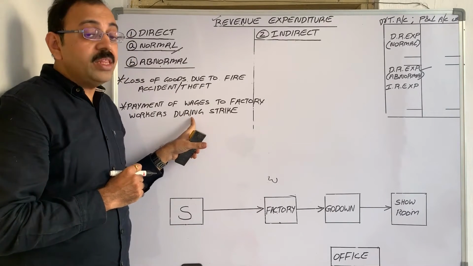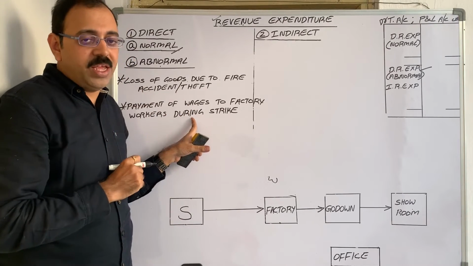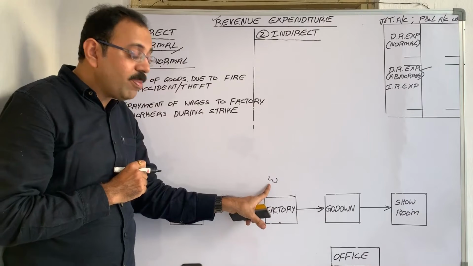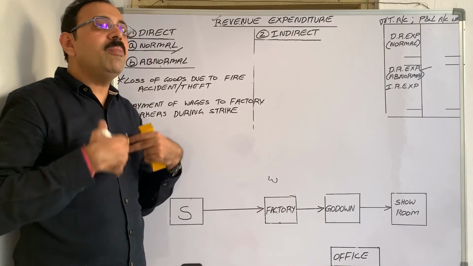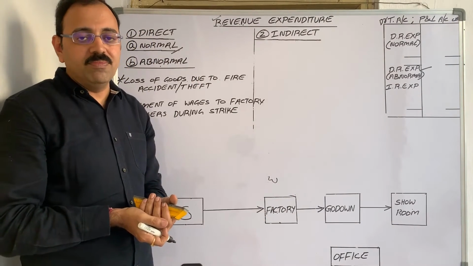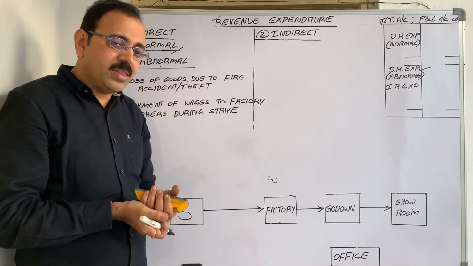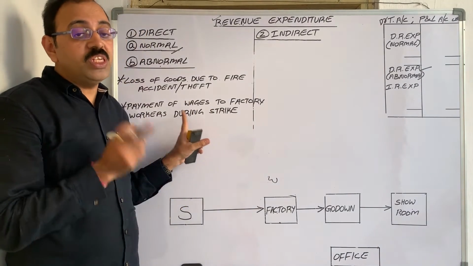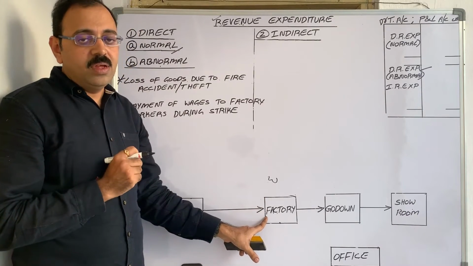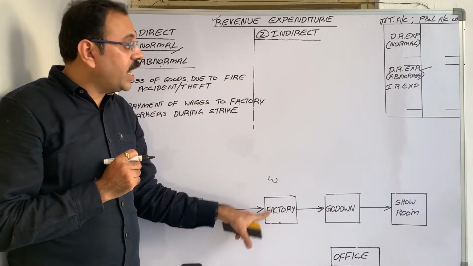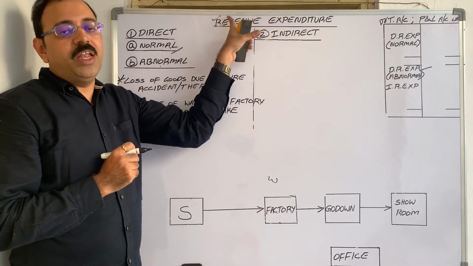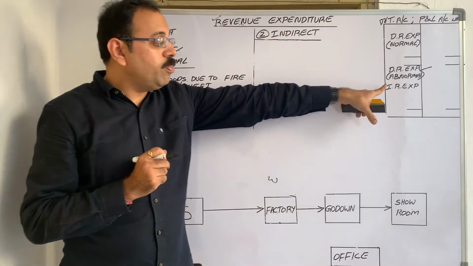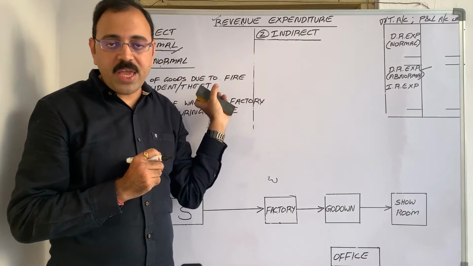But when we paid that wage during strike period, means they are not manufacturing goods, but we have to pay the wages to them. Anybody wants to pay like that? No. So it is an abnormal loss to us which is related with our factory. It is also to be treated as indirect expenditure. So debited to P&L account, not to trading account.